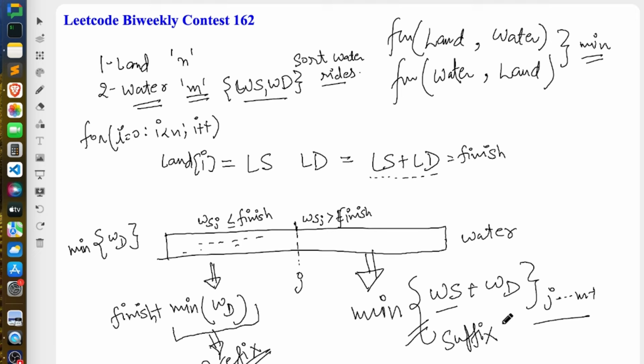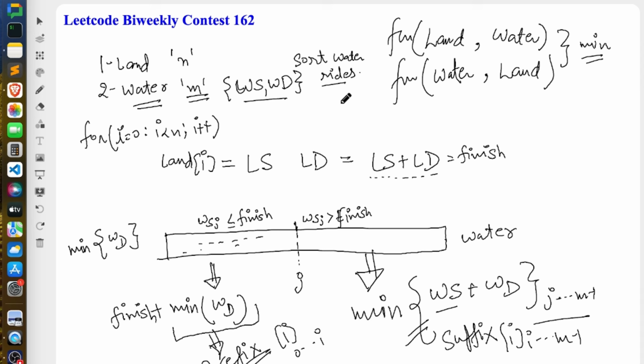Suffix of i tells you the minimum value of ws plus wd from i till m minus 1, and prefix of i gives you the minimum value of wd, the duration of the water ride, from index 0 to i. So we have to build two arrays, one prefix and one suffix, and use these two to optimize the solution. This is all about the explanation part.